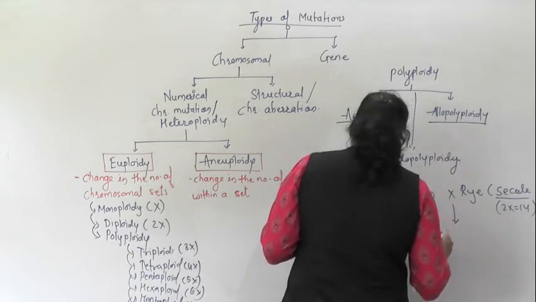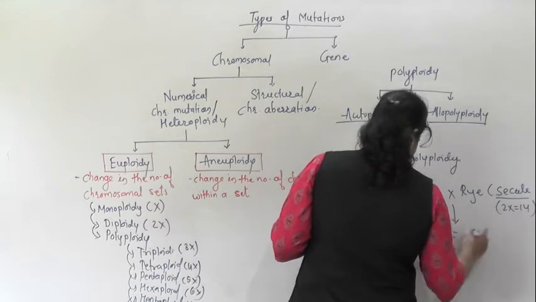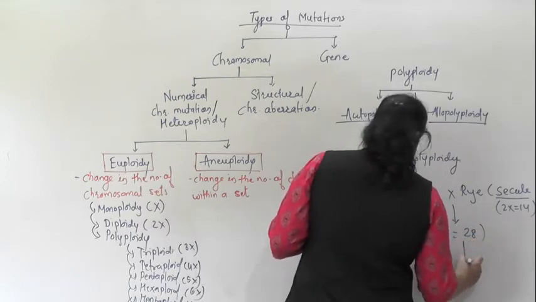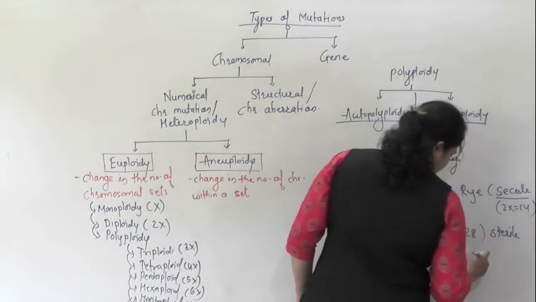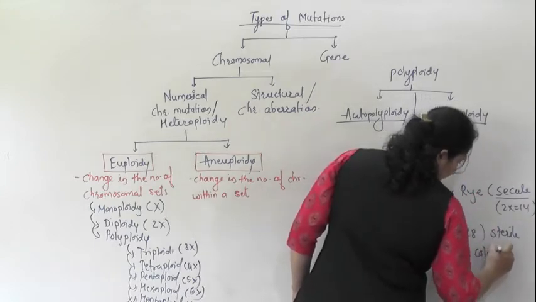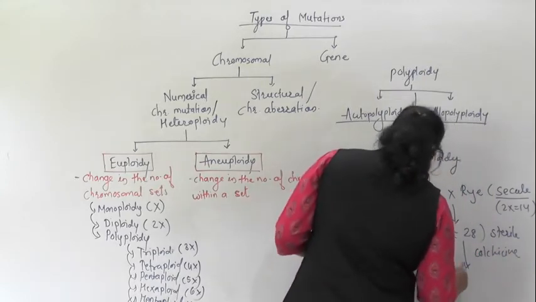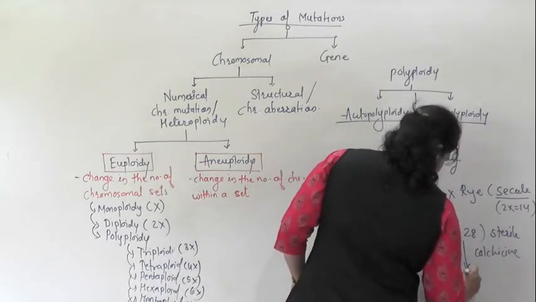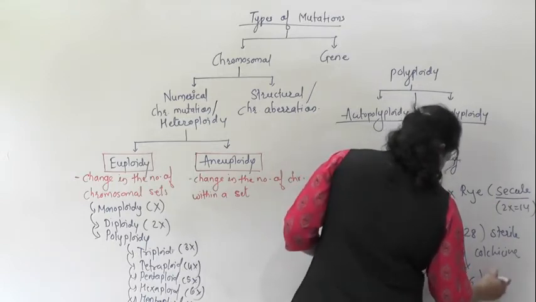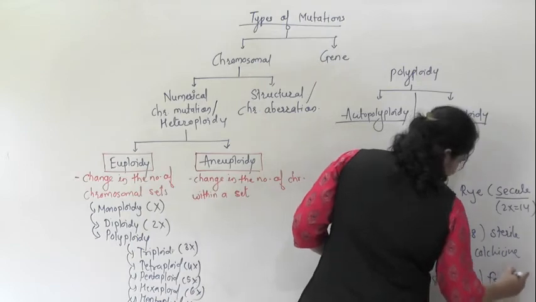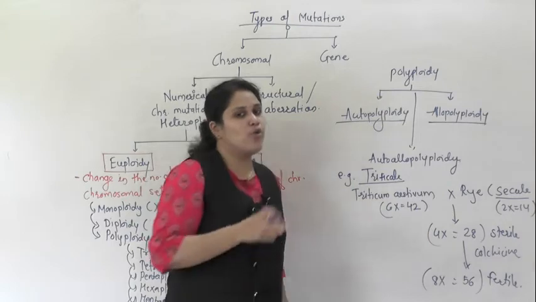So the variety which we got, this variety was sterile. After colchicine treatment, we got the fertile variety, and this variety was fertile. So this is an example of autoallohexaploid.